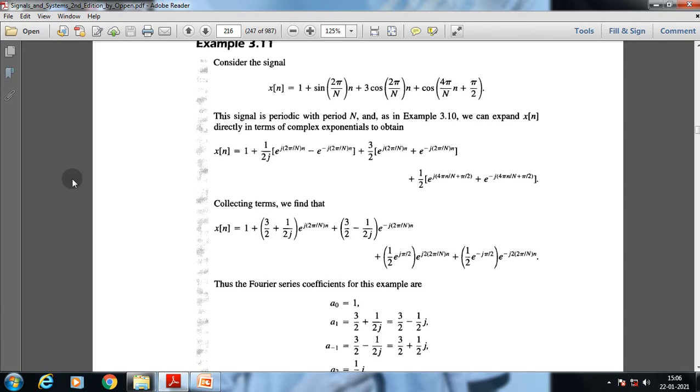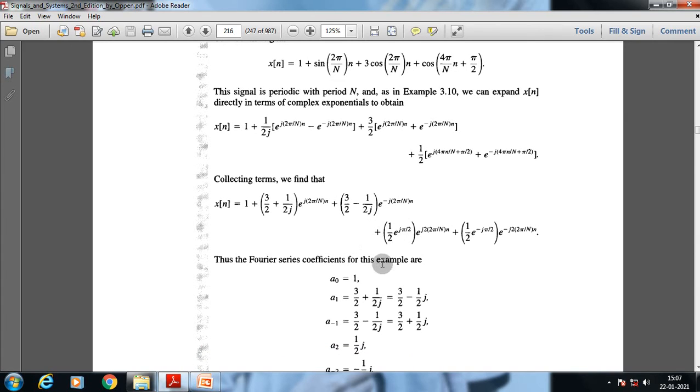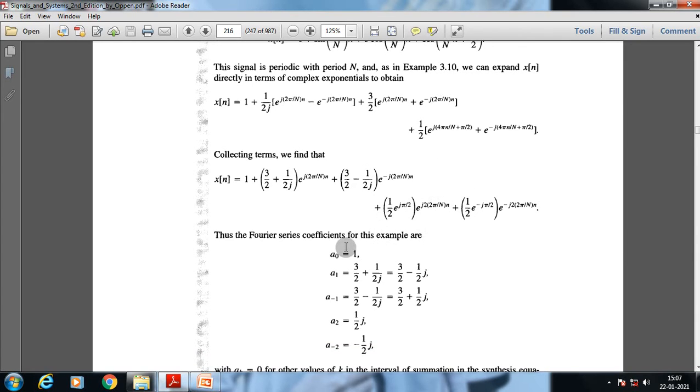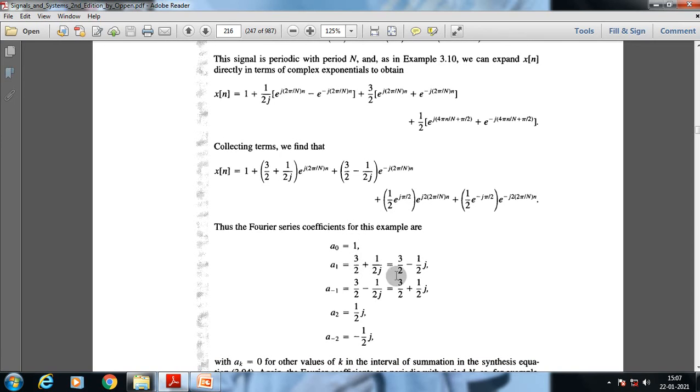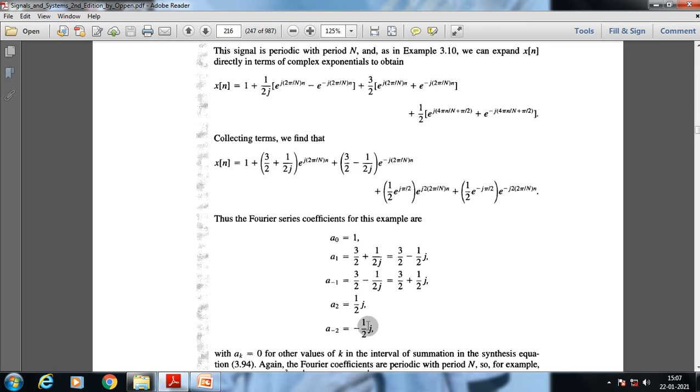So if we consider the analysis equation and synthesis equation, we can understand the value of a0 is 1, and the value of a1 is 3 pi by 2 plus 1 by 2j. It could be written as 3 pi by 2 minus half j. The same process takes place in the case of e to the minus j 2 pi by n into n. We get the same constant coefficient for a suffix minus 1, and similarly for a suffix 2 and a suffix minus 2. So this can be rewritten as a0 is equal to 1, a1 is equal to 3 pi by 2 minus half j, a suffix minus 1 is 3 pi by 2 plus half j, a suffix 2 is half j, and a suffix minus 2 is minus half j.